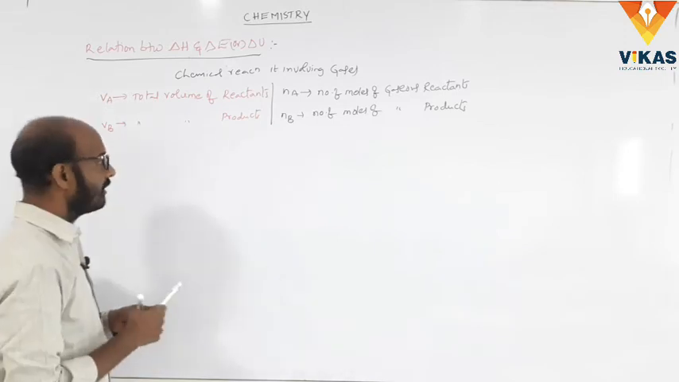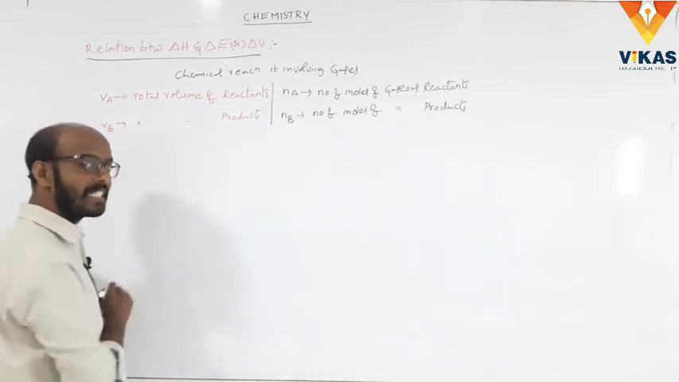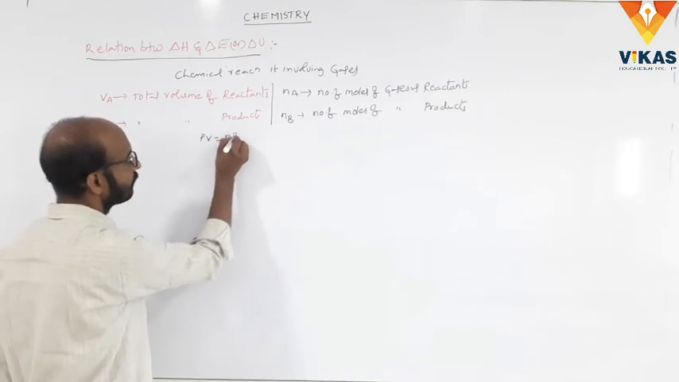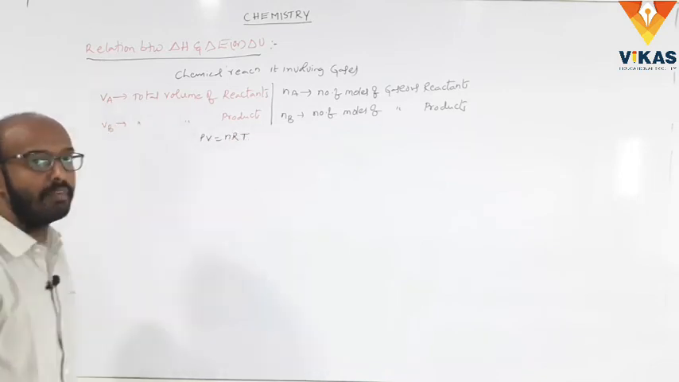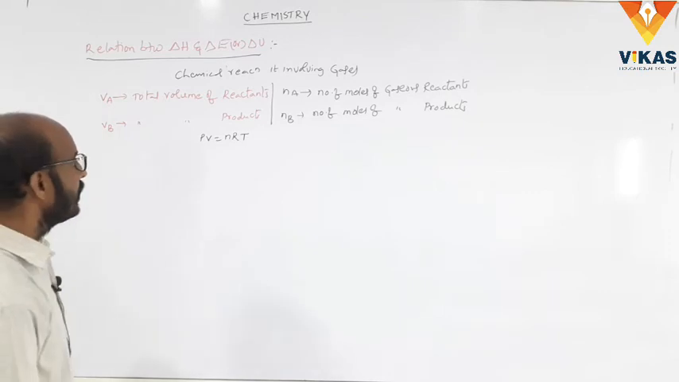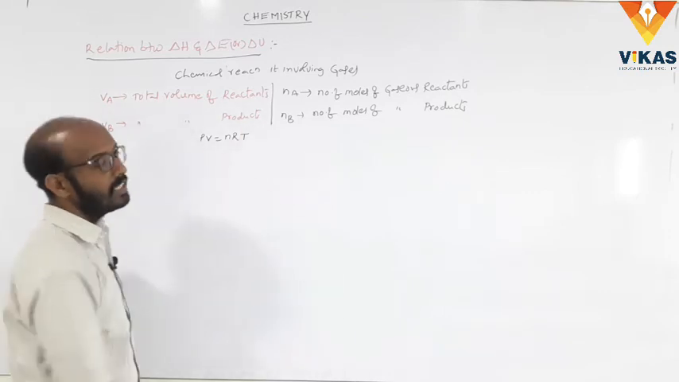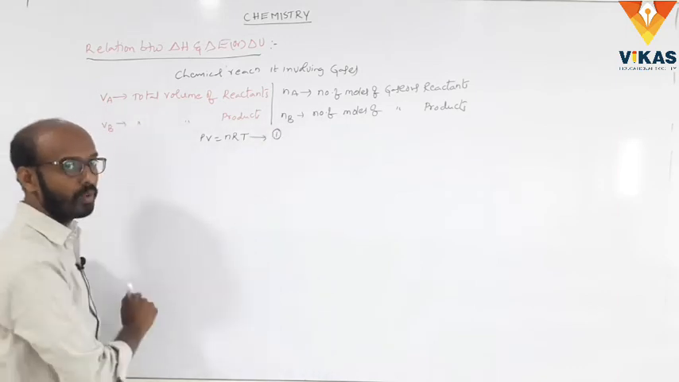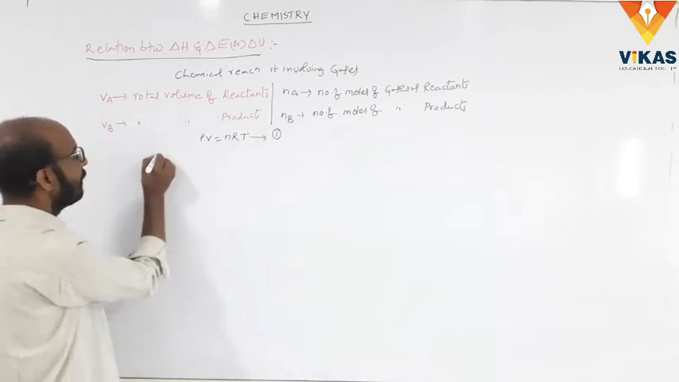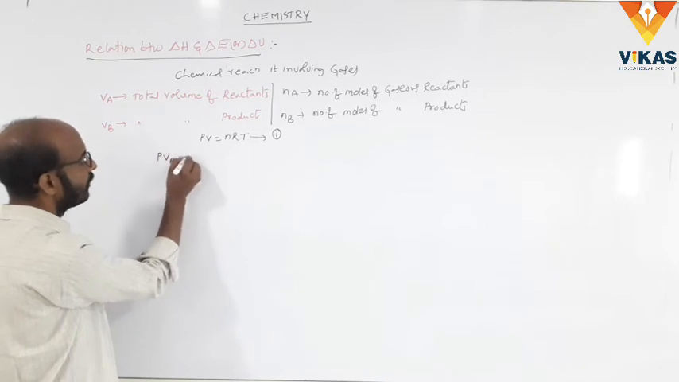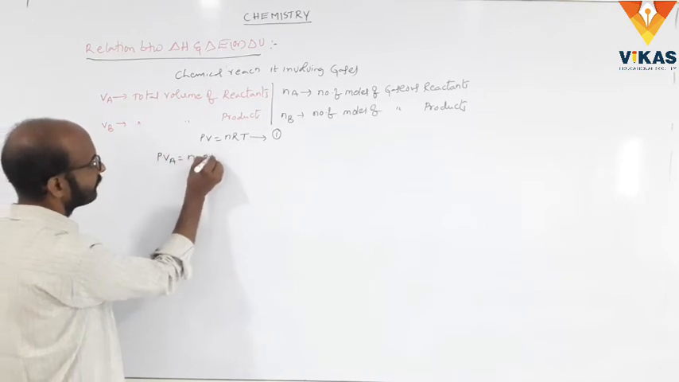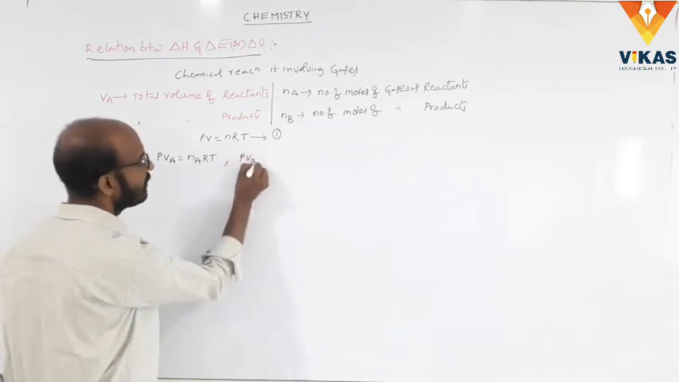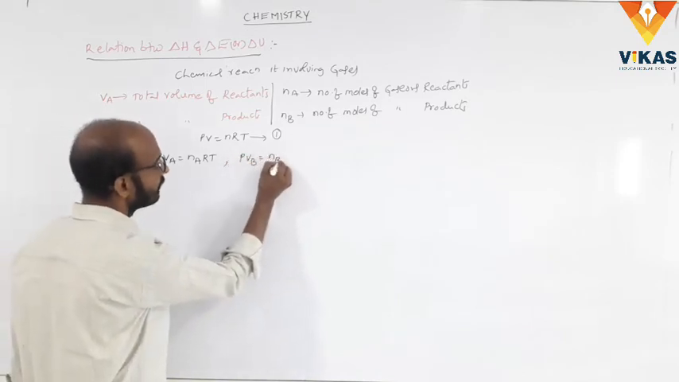Next, we know the ideal gas equation. What is the ideal gas equation? PV is equal to nRT. So applying VA, VB, NA, NB in the ideal gas equation, we write first, PVA is equal to nA RT, and next, PVB is equal to nB RT.